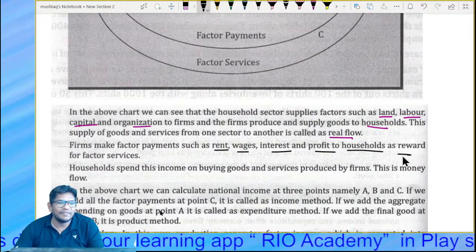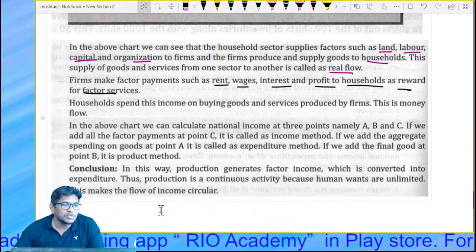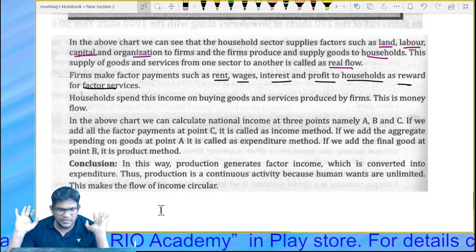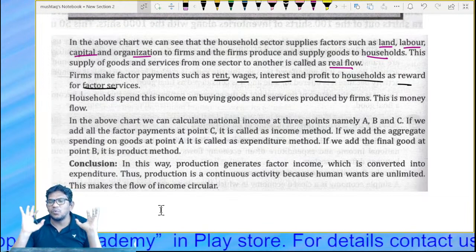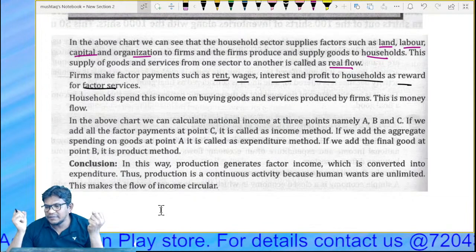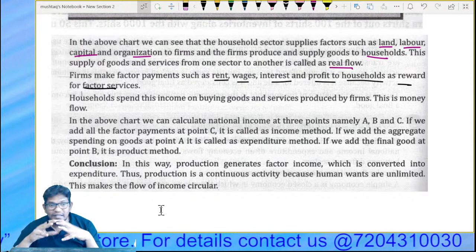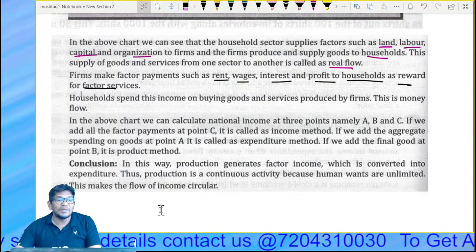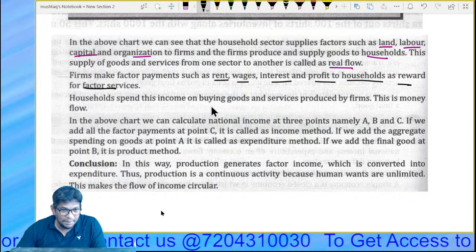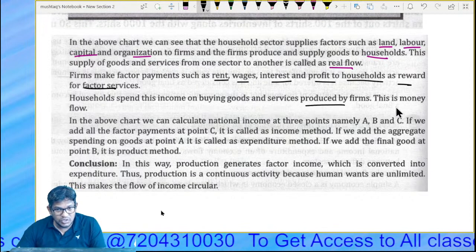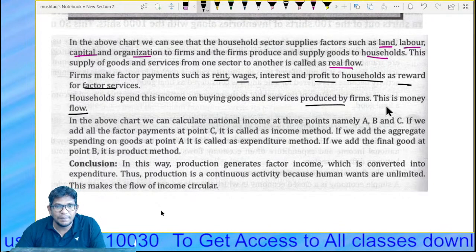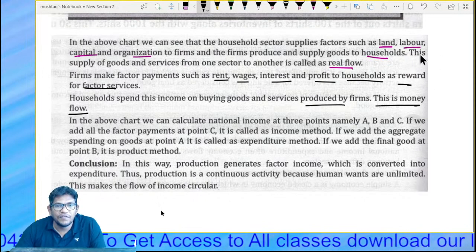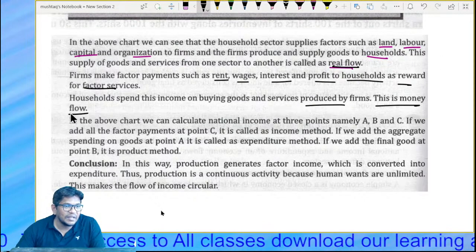Firms make factor payments such as rent, wages, interest and profit to households as a reward for factor services. So households spend their income on buying the goods and services produced by the firm. Whatever income they are getting, they spend on buying goods and services. This is called money flow. First is real flow, second is money flow.